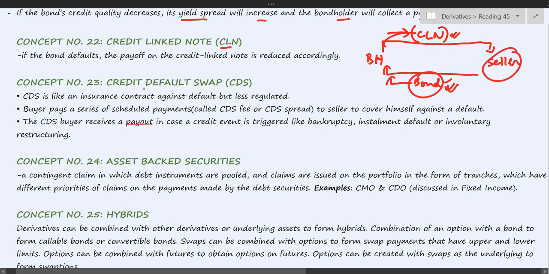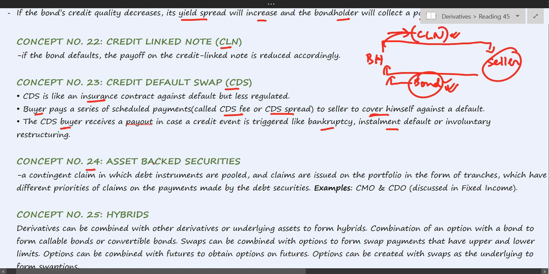Concept number 23, credit default swap or CDS. This is exactly like an insurance. Like in insurance, we pay insurance premium. In this case, the buyer pays CDS fee, which is also called CDS spread. And against this, the seller gives a promise to cover the risk. So in case there is a default, an event like bankruptcy or installment default, etc., in that case the seller will make the losses good for the buyer.